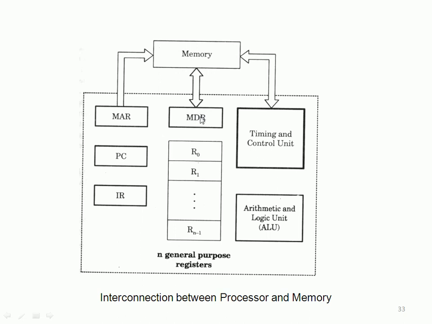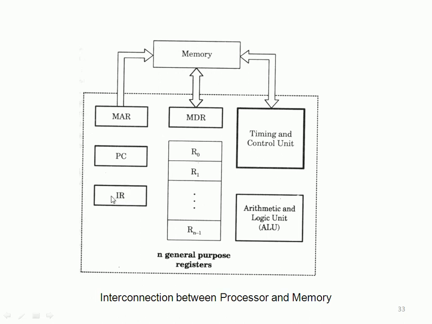Once the MDR holds that instruction, along with the timing controls, it will be encoded to put it into the IR. What is IR? Instruction register. So the MDR contents are copied to the IR. The instruction register understands the format of the instruction.